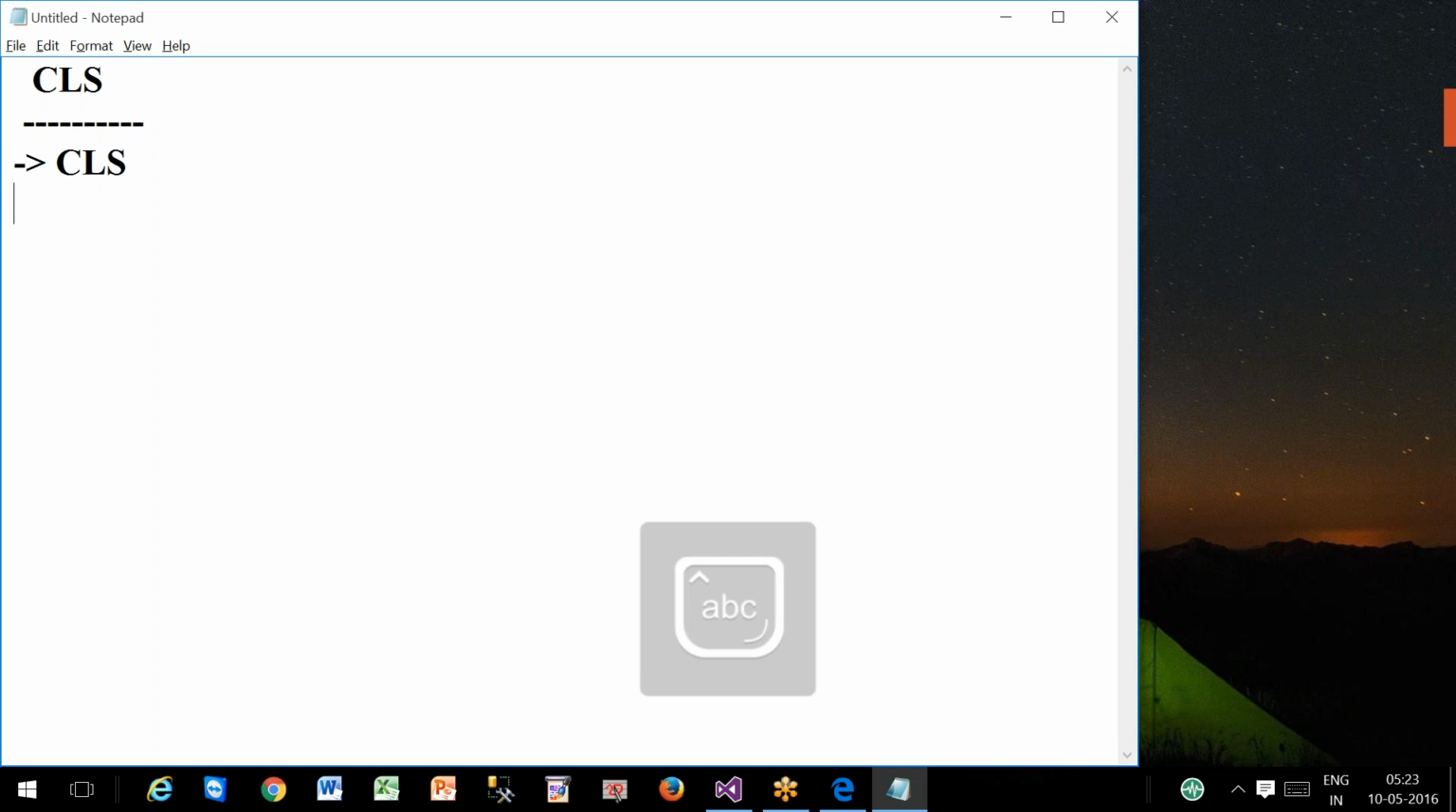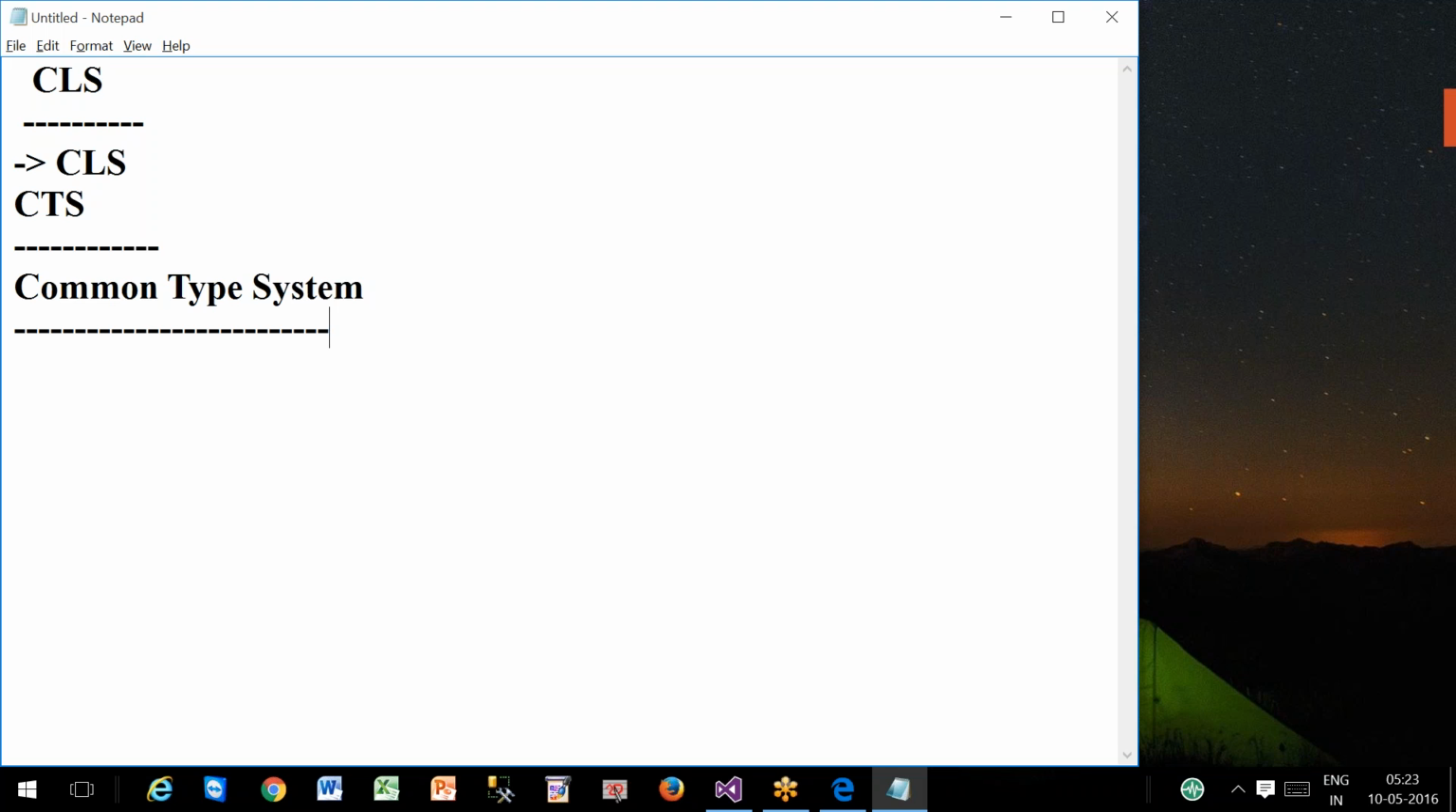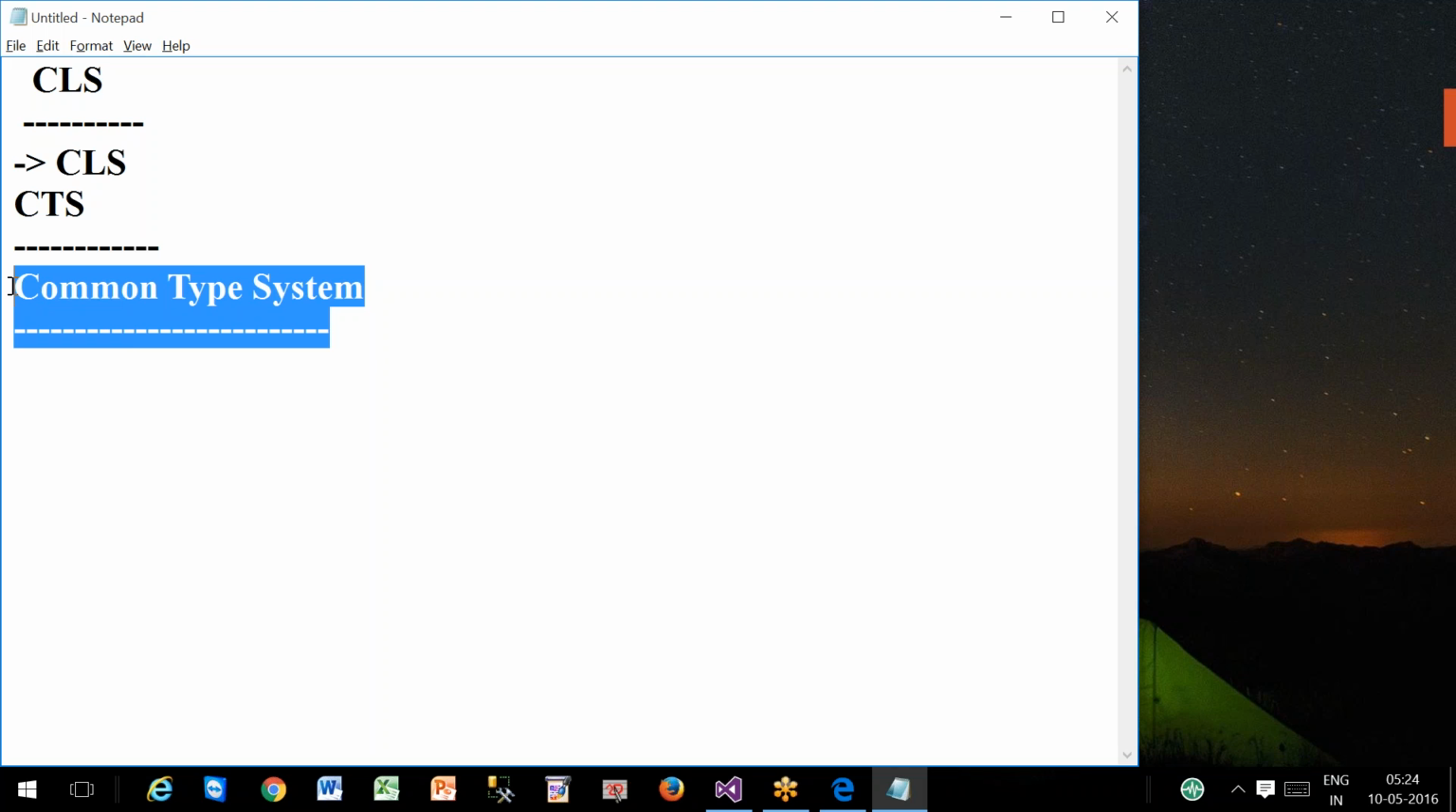Next topic, last topic in the introduction, CTS. CTS stands for Common Type System. Type means data types. Common data types, because .NET supports multiple languages. So C#.NET data types will be different, VB.NET data types are different. Due to that reason, for all .NET languages, Microsoft has given common data types, which are part of CTS.